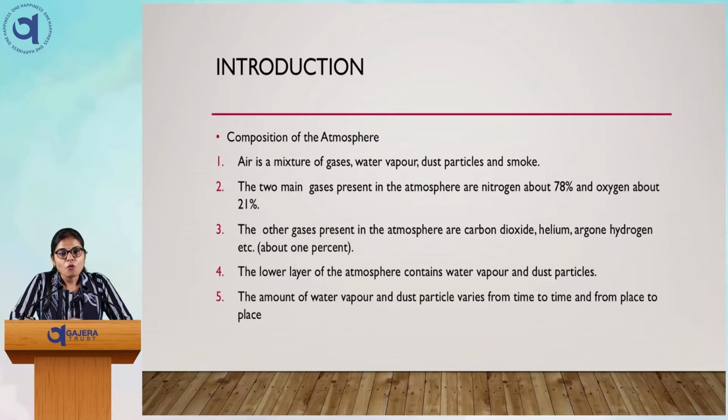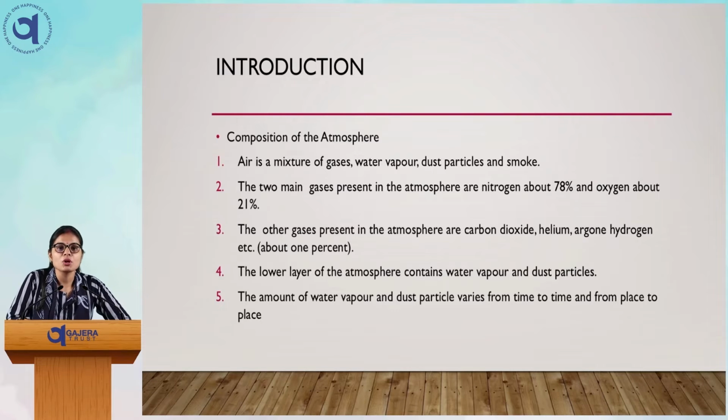The amount of water vapor and dust particles varies from time to time and from place to place, because water vapor, we have learned in class 6 also, is part of the water cycle. It depends on how hot or how cold the atmosphere is. In that manner the water vapor will be there and condensation will occur. So it changes from place to place and time to time.